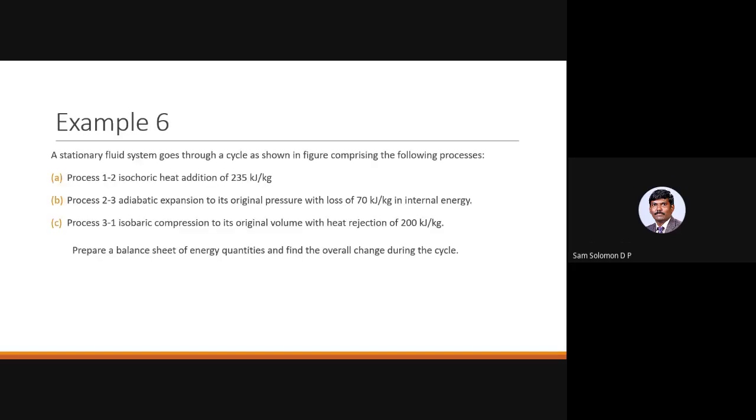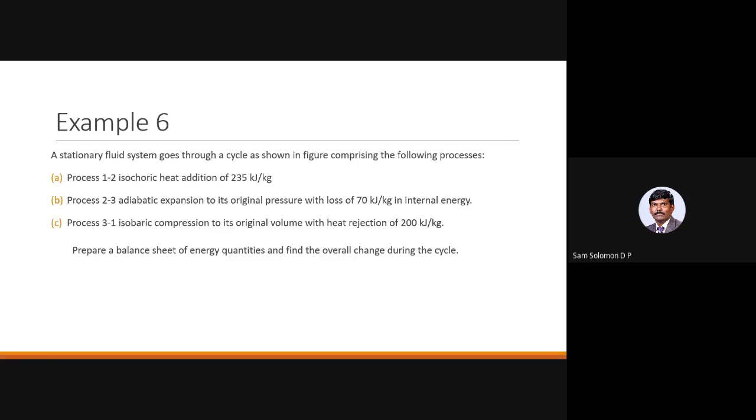Okay, so this is another standard problem, and you will be getting it in your question paper. They will give you the processes, ask you to draw the PV diagram, and ask you to estimate the values which are left out. A stationary fluid system goes through a cycle as shown in the figure. The figure I haven't added here.